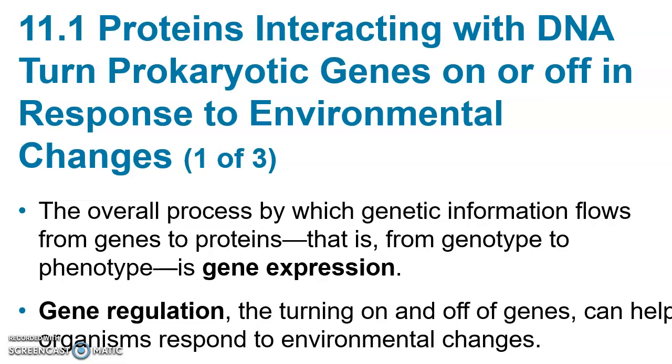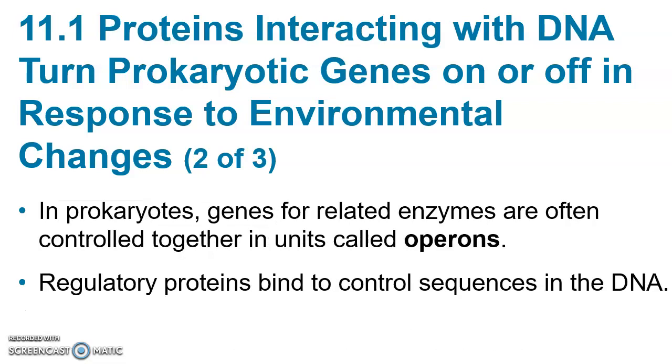Okay, so we have already talked about how DNA is replicated and how DNA is transcribed into messenger RNA, and then how messenger RNA is translated into protein. So we know how the genetic information flows from gene to protein, and that overall process is called gene expression, how the genotype is expressed into the phenotype. Gene regulation is how certain genes are turned on and off, and that can help organisms to respond to environmental changes.